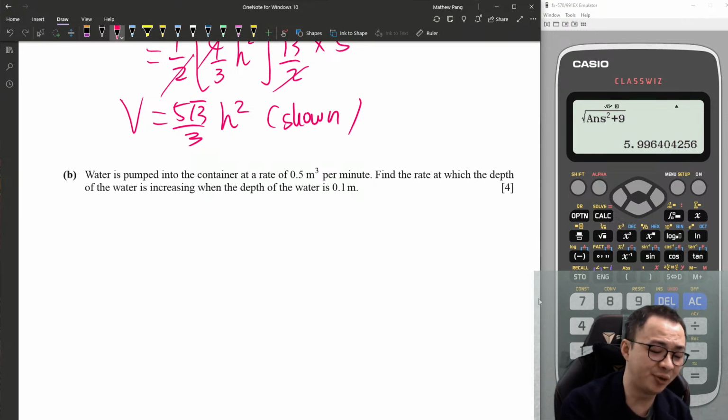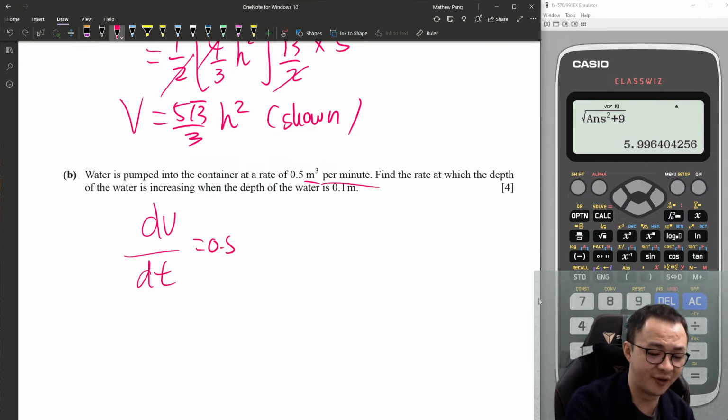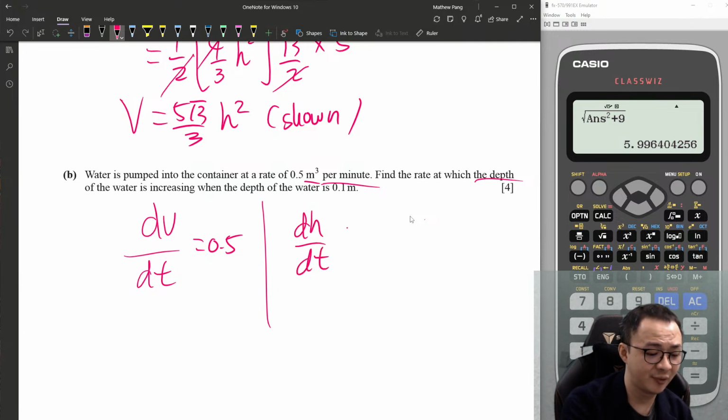Okay, the water is pumped into the container at this rate. So if you can't read this rate, at least you can read that meter cube is the volume, dV, per minute over time, dt, is 0.5. Find the rate at which the depth of the water, depth just now they use h, right? So they ask you to find dh/dt when the depth of the water is 0.1, when h